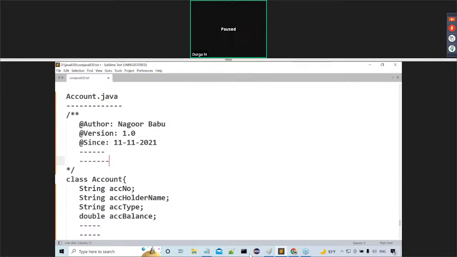Anyway, my required information as of now is: what exactly is API documentation? If you want to provide a description in more than one page, there we are able to use documentation comments. Good. What is the syntax of this documentation comment? Slash star star, and the ending symbol is star slash. Then how do we provide the description? Every line must start with a star. Star lines here we have to provide. That's okay, good. That is one thing.